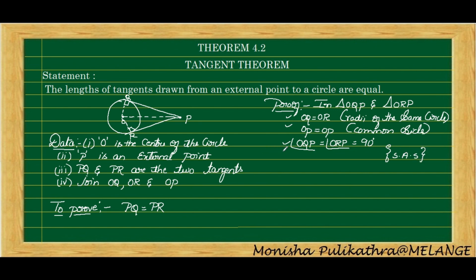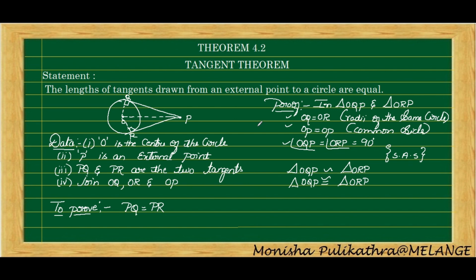Two sides are equal and one angle is equal. If this is the case, then the two triangles will be congruent. So triangle OQP is congruent to triangle ORP.